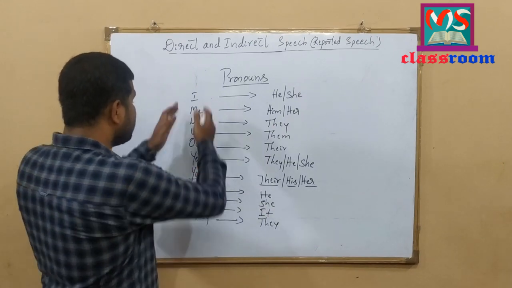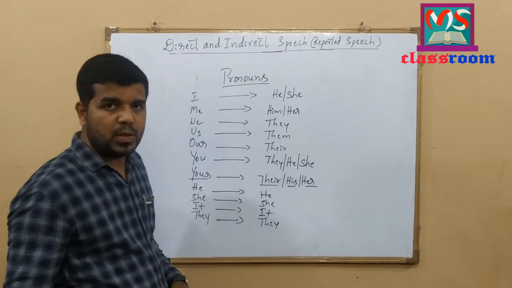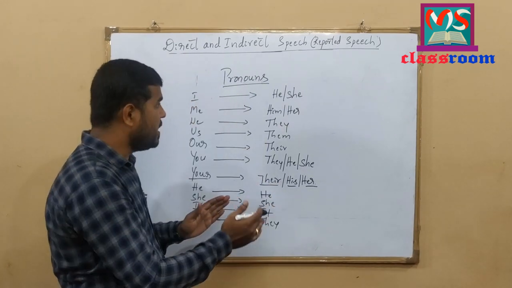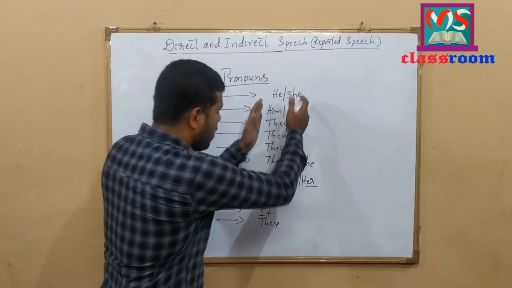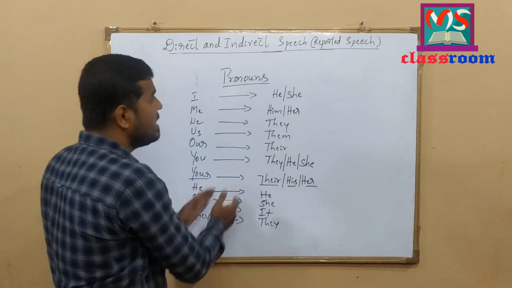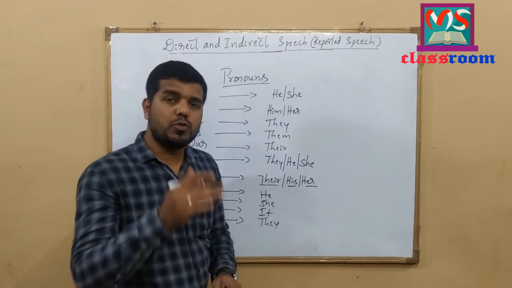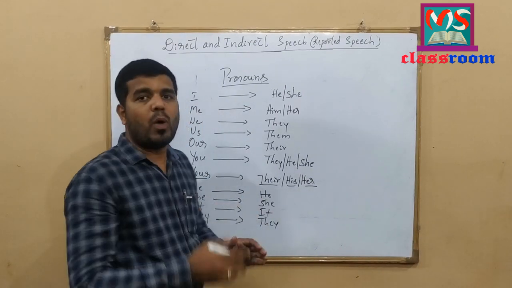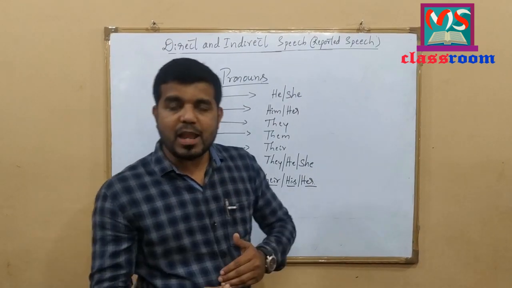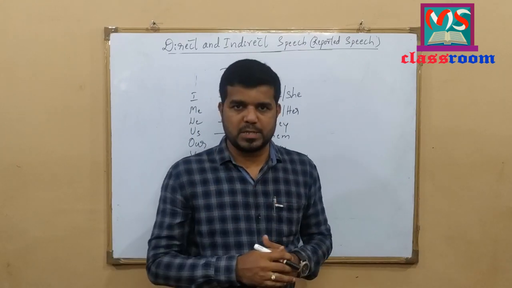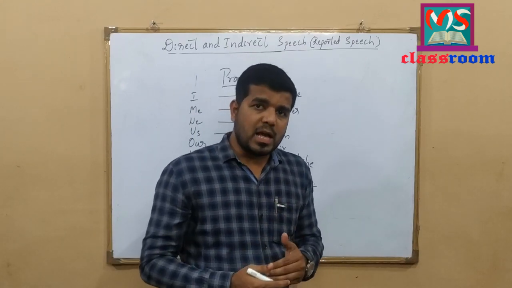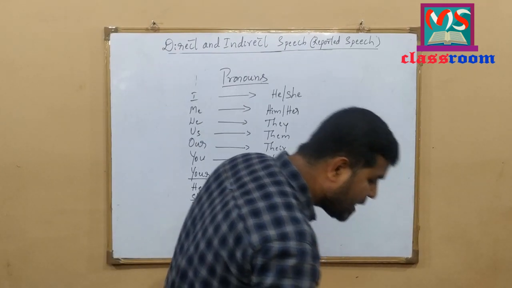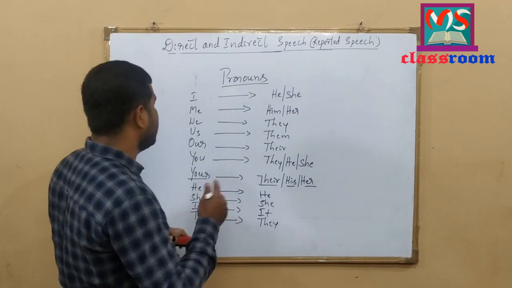Whenever we have these personal pronouns in direct speech, when we change the direct speech into indirect speech, we have to write these pronouns instead of these pronouns in indirect speech. You should follow this table and remember these things while changing sentences from direct speech to indirect speech. Let me discuss how adverbs will change from direct speech to indirect speech sentences.